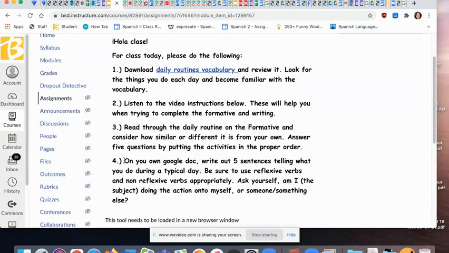And then on your own Google Doc, make one that's called My Daily Routine. Write 5 sentences telling what you do during a typical day. These could be things like me despierto, me levanto, me cepillo los dientes, me baño, whatever they are. List out at least 5 things that carry you through part of your day.